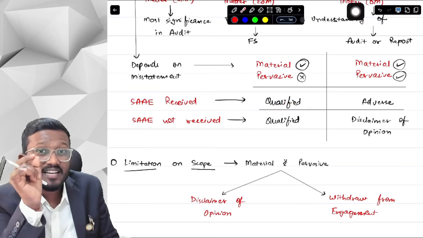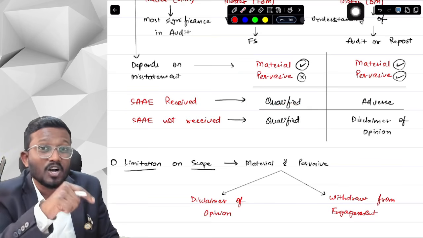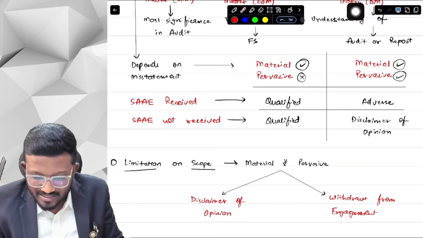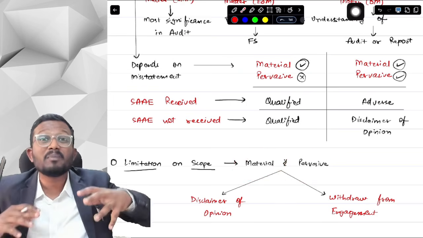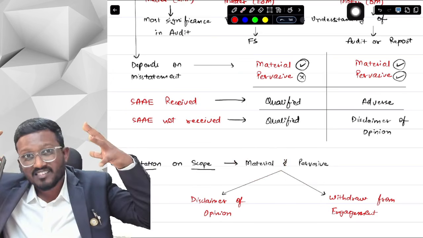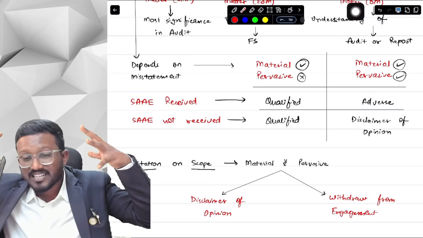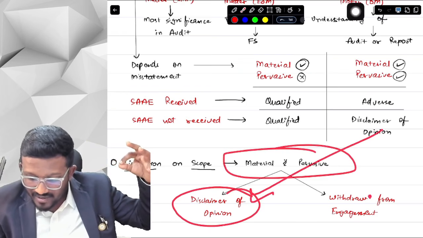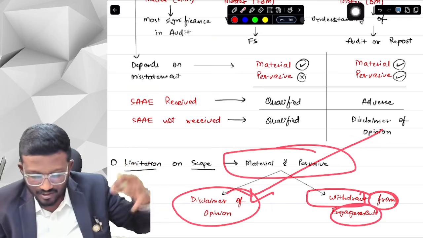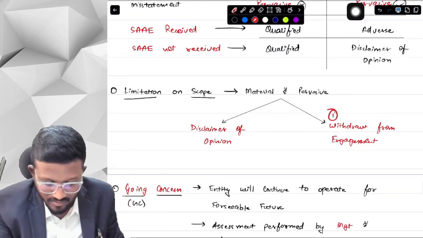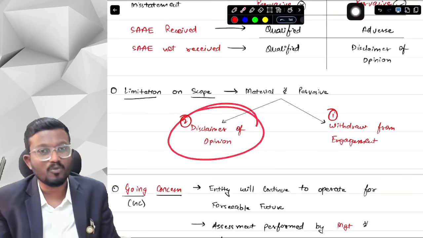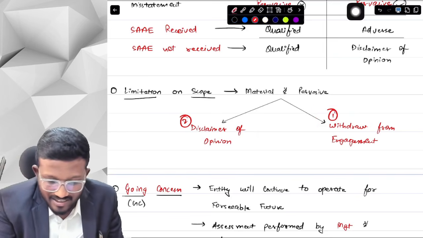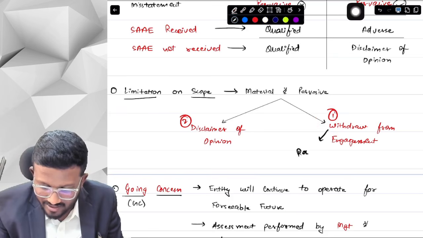But if there is something so significant and management is not allowing me to obtain sufficient and appropriate audit evidence, such that the effect of the misstatement is material and pervasive, meaning it is a big misstatement and management is hiding something from me, then there can be fraud as well. So in that case, either we can issue a disclaimer of opinion or we can withdraw from the engagement. Obviously, the first priority is to withdraw from the engagement, and second, if not possible, then we disclaim an opinion. So what is withdrawing from the engagement? Withdrawing is basically resigning.